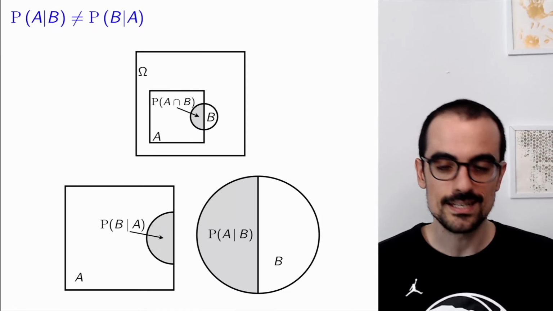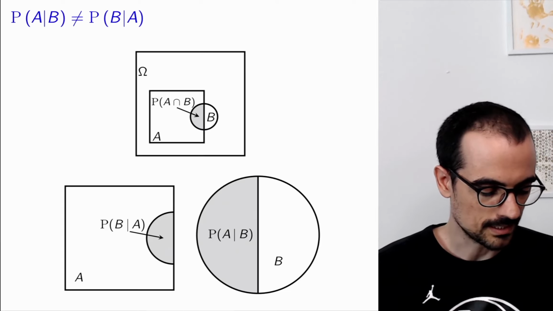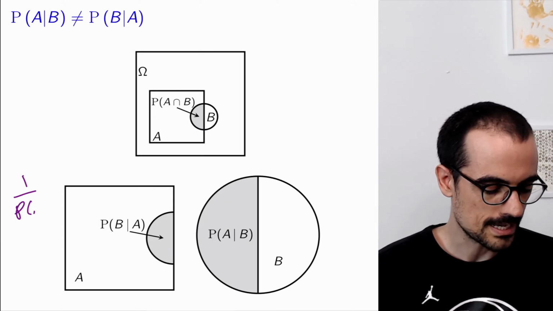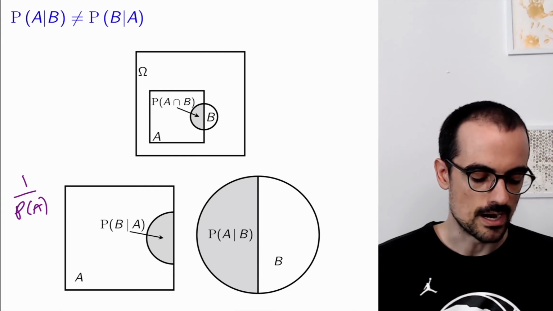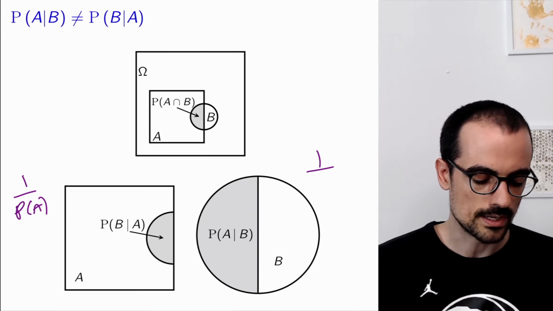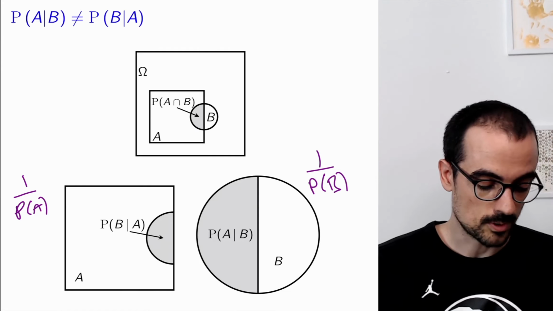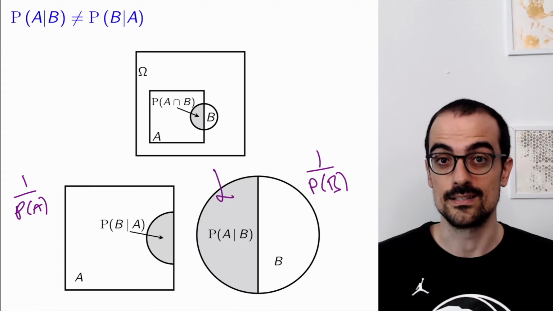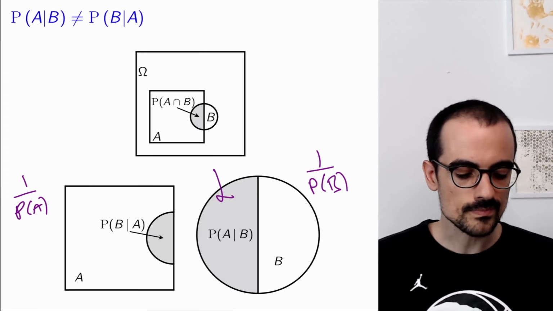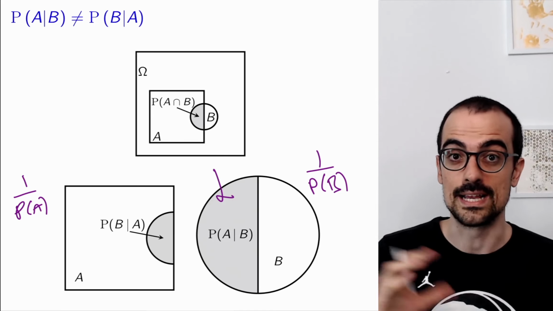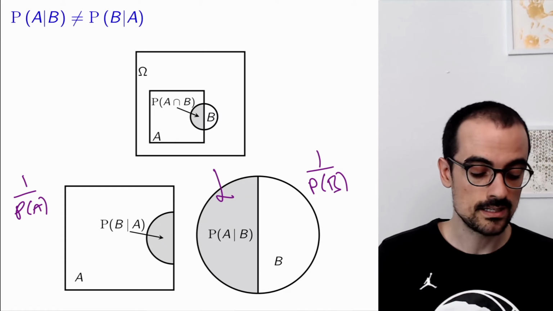Here the multiplicative factor is 1 over P of A, so that the new sample space has area 1. Here the multiplicative factor is 1 over P of B. And P of B is smaller, so this probability ends up being larger. Okay, so this gives you a quick justification of why P of A given B is different in general from P of B given A.